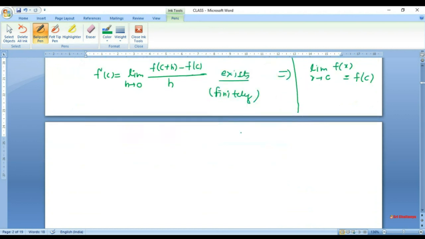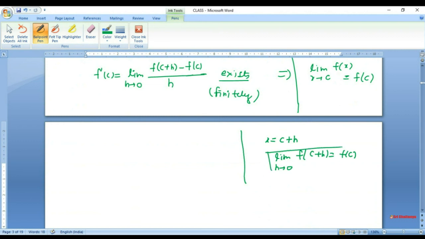In fact, I can set x equal to c plus h, and this will transform as limit h tends to 0 of f of c plus h equals f of c. So equivalently, if f is continuous at c, it means that limit of h tends to 0 of f of c plus h also equals f of c. Let's try to prove it from left to right.